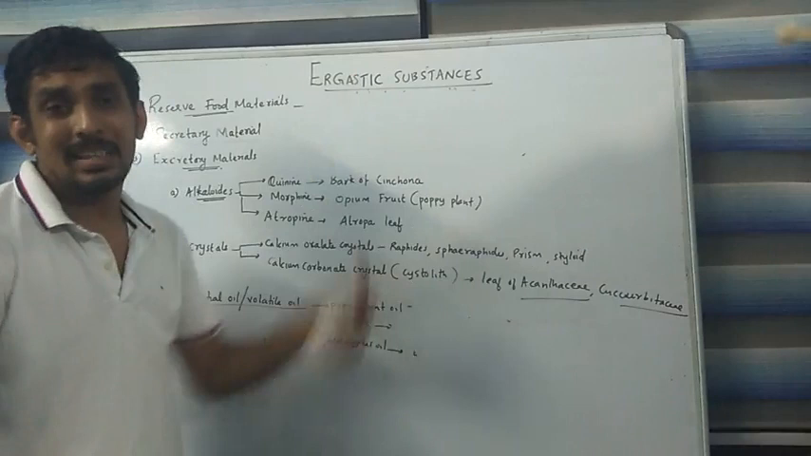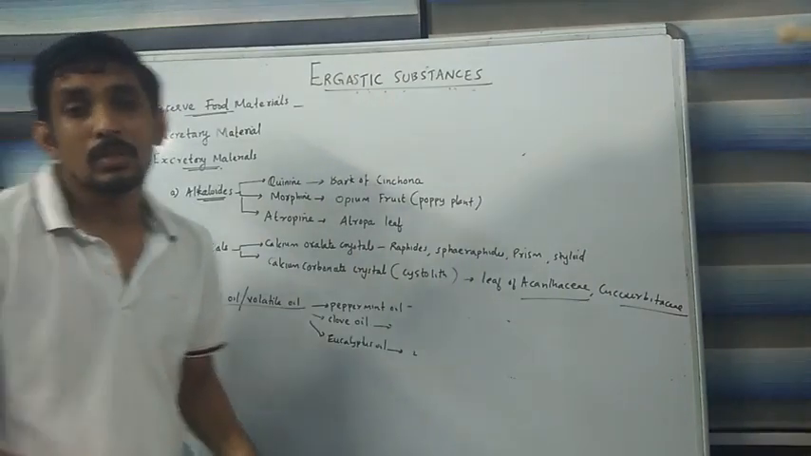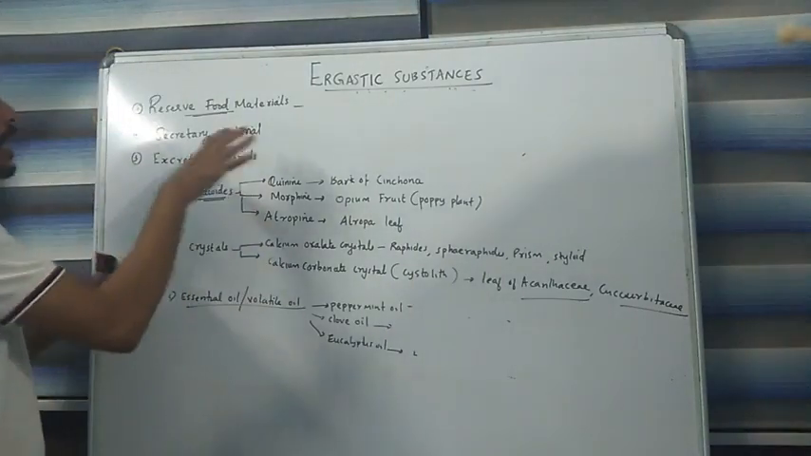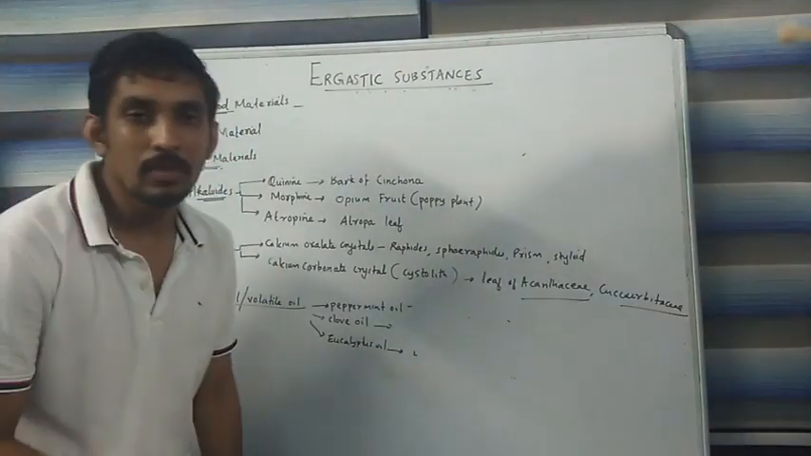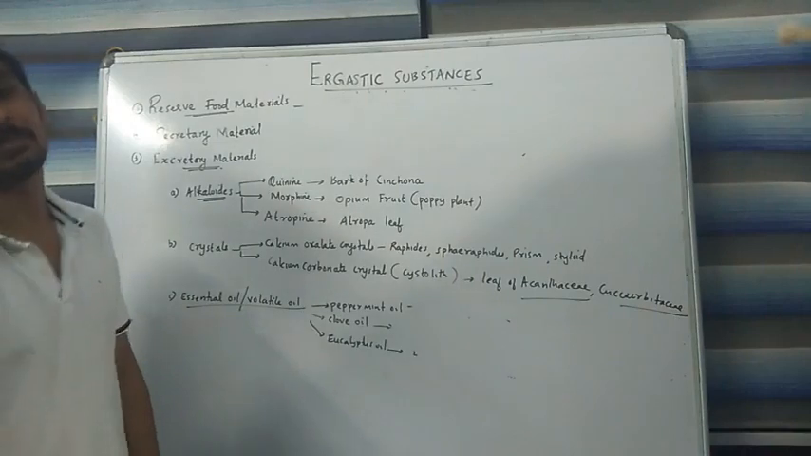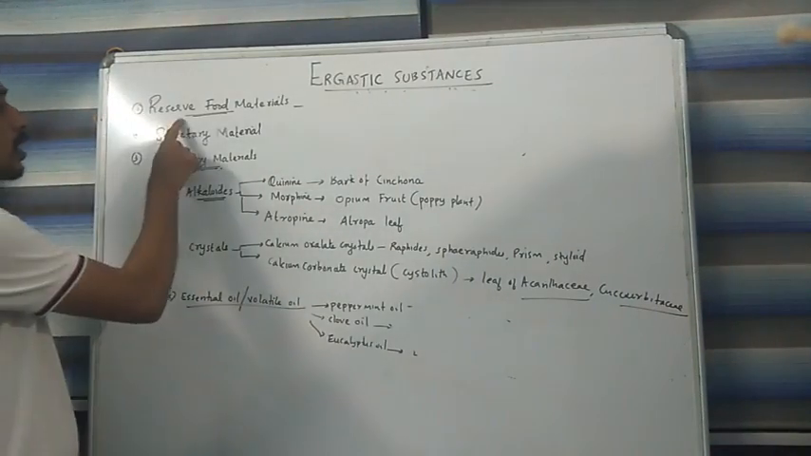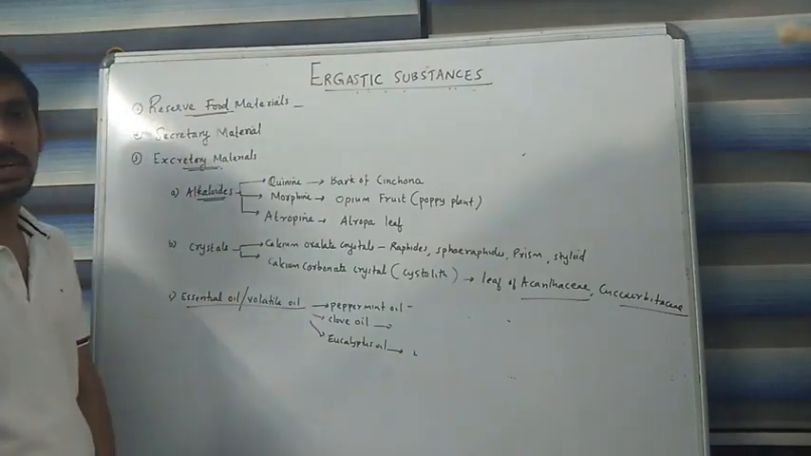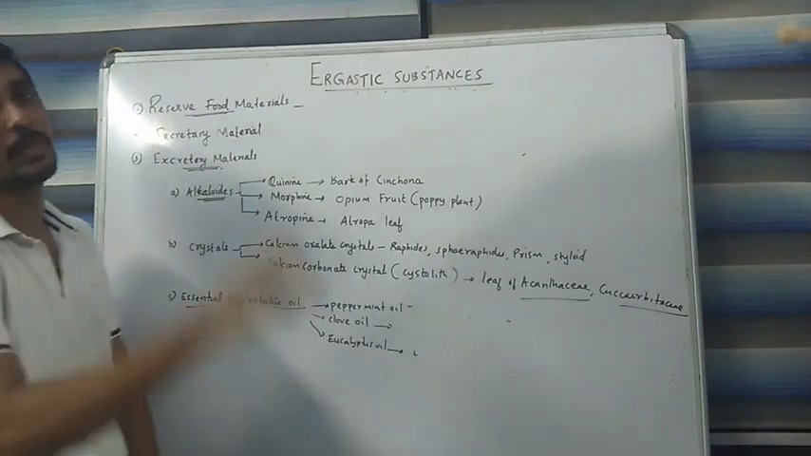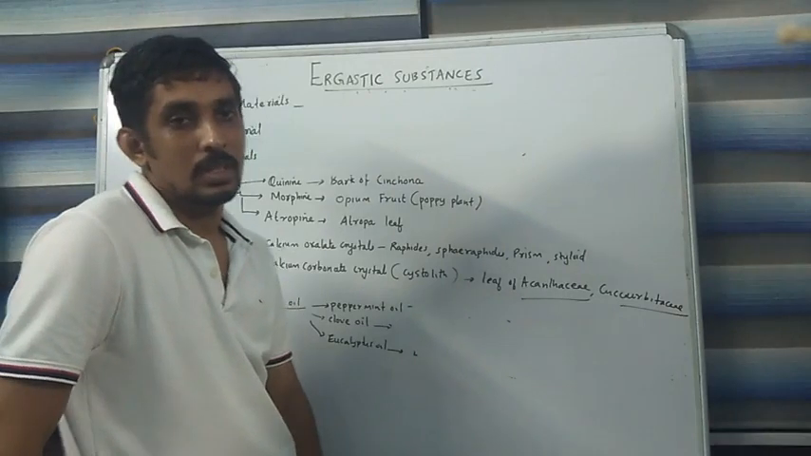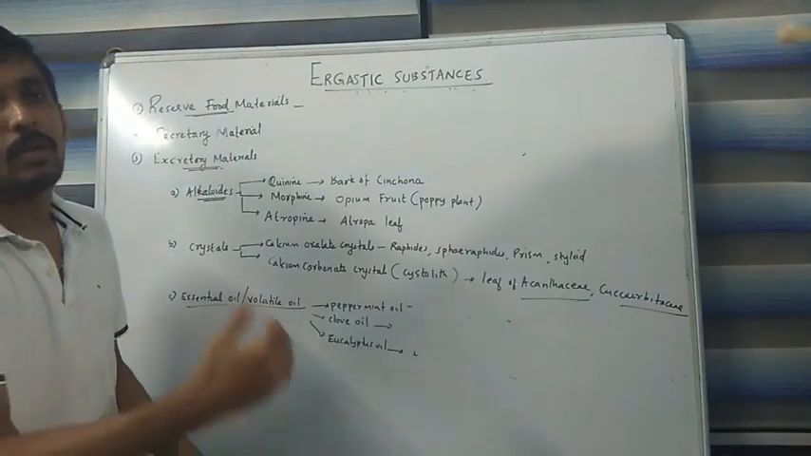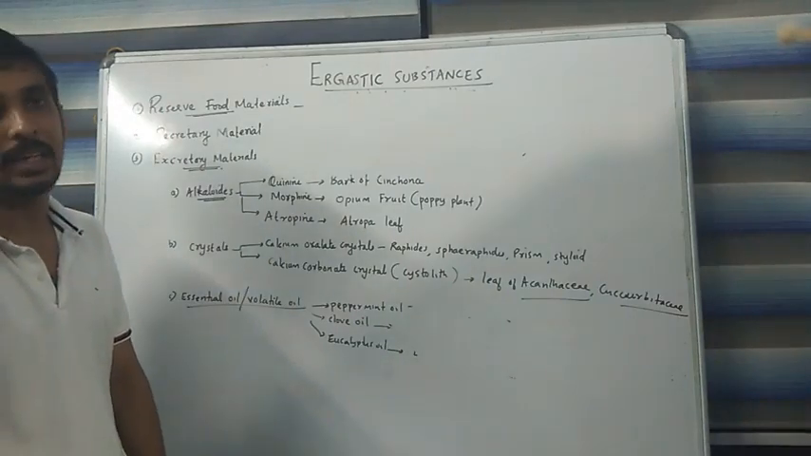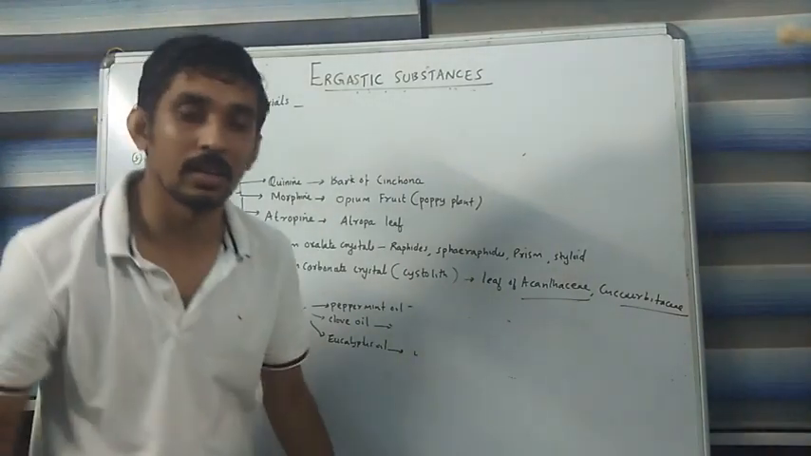And these organic substances are categorized into three major groups, or we can classify them into three major categories. One is called reserved material, the second is called secretory material, and the third is called excretory material. Let us study them one by one. First of all, let us move to the first category, reserved material.